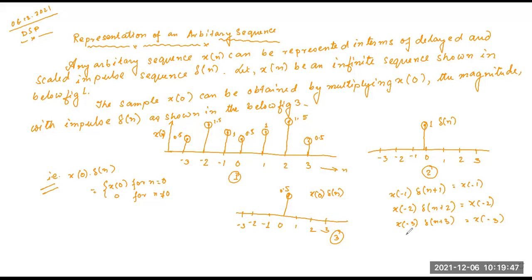Same as for x of 1: delta n minus 1 will give you the value of x of 1. x of 2 into delta n minus 2 will give you the value of x of 2. x of 3 into delta n minus 3 equals x of 3.